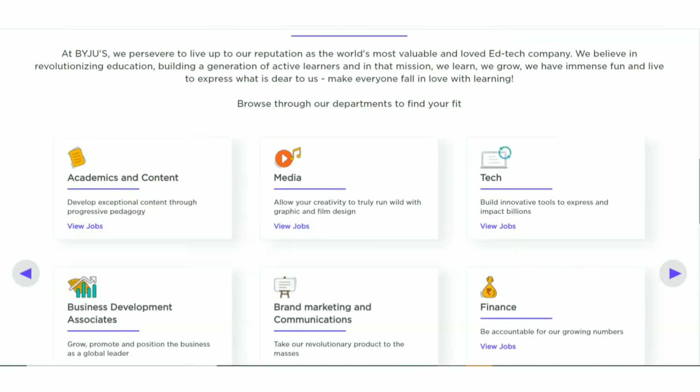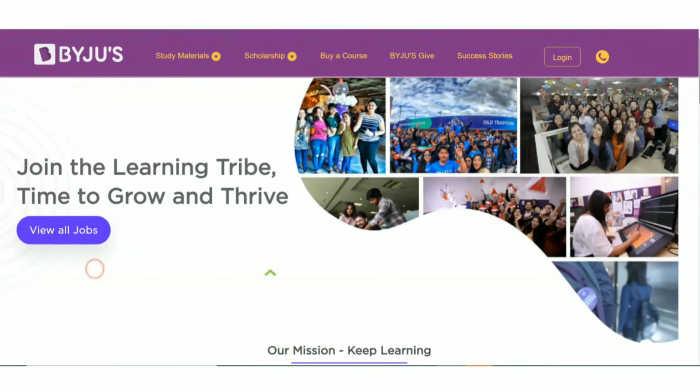Nowadays, you can see that there are a lot of other openings also coming. They're actually posting these job openings on various platforms like Internshala, and also on various other job sites you can see these job updates from Byju's. But here I am sharing with you the official site of Byju's, so you don't have to go to any other platform. You can directly apply on the official site itself. So have a thorough reading of this notification. If you are satisfied with their demands and the job description, and if you are interested in doing that kind of job, then you can definitely apply for it.